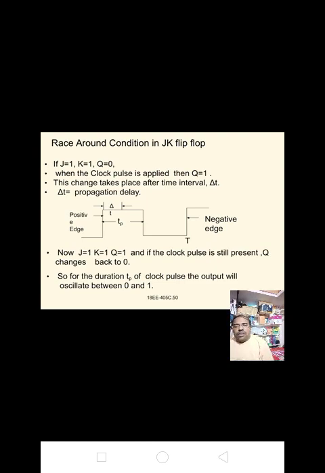First of all it is 0, then after some duration it changes to 1. Next, after the completion of that, it goes directly to 0, then it changes to 1 again. It changes from 0 to 1 and 1 to 0, that is oscillations, to and fro motion.